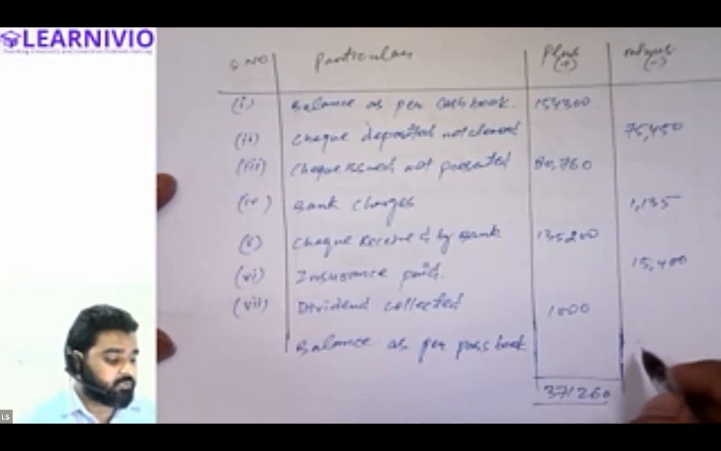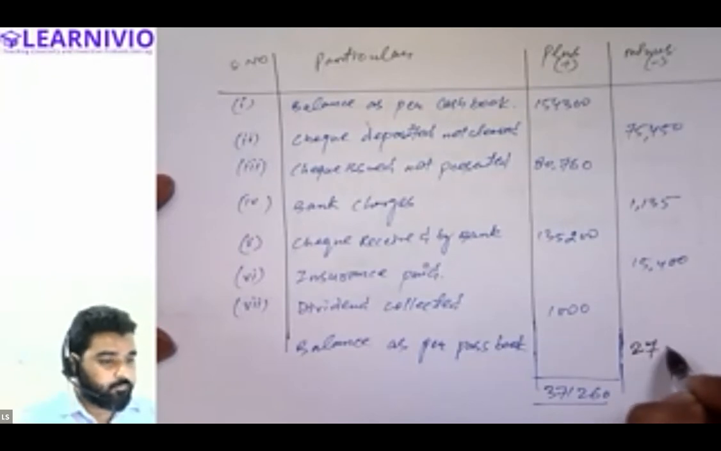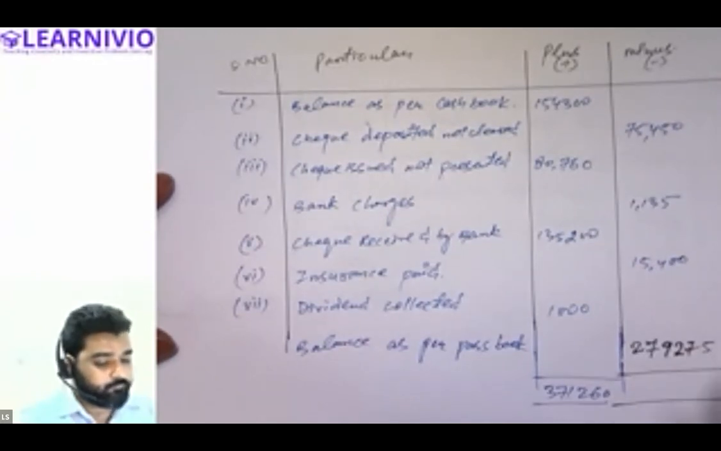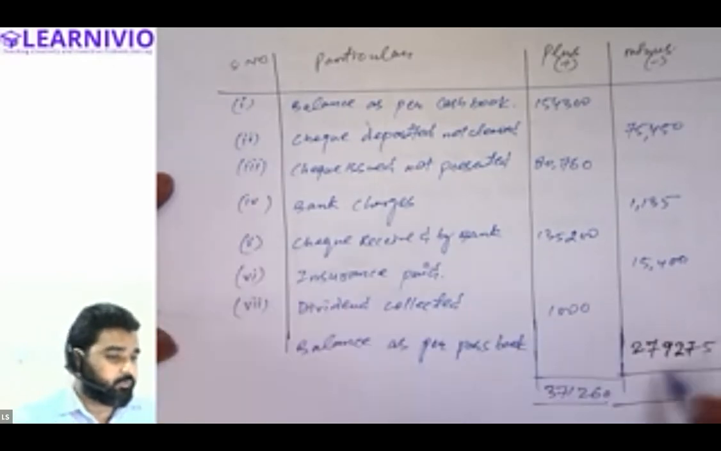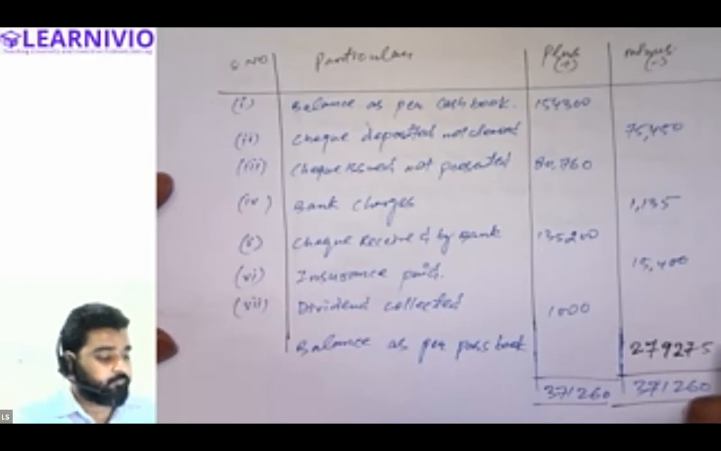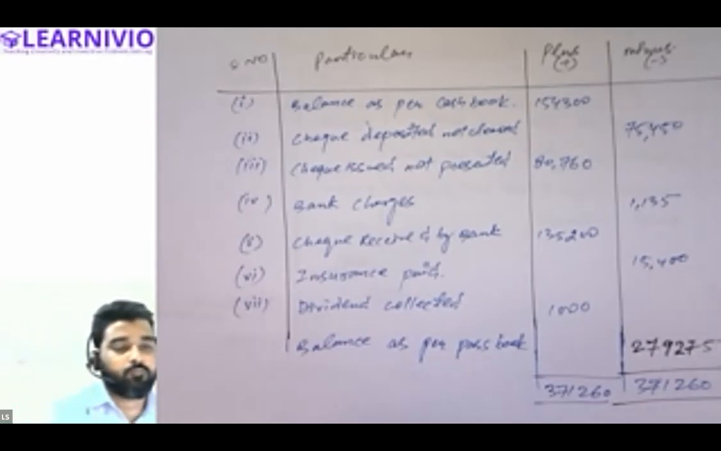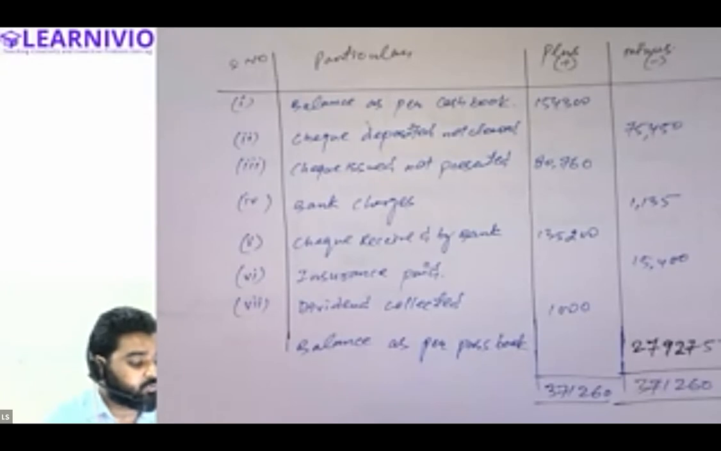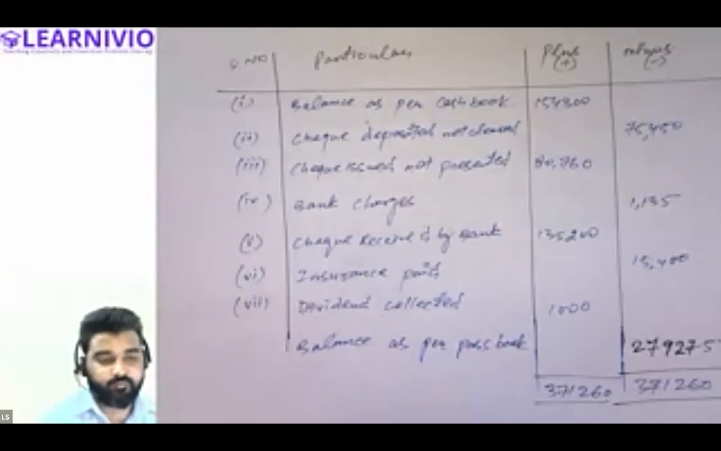I think the balance as per passbook should be 2 lakh 79,275. Samiksha, are you getting the same value? Sir, I'm checking. Okay. Out of 3,71,260, we will be reducing 75,450, 1,135, and 15,400. That gives 2,79,275. Yes, sir. So that is what we have got.